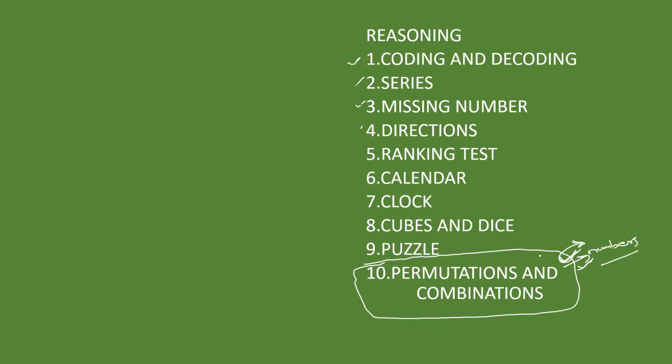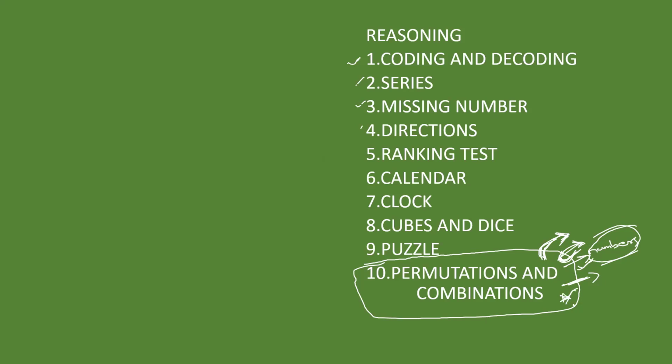What they are using is the applications. That means they are applying the concepts of permutations and combinations when asking the questions. There will be some questions based on numbers. We will discuss them anyway in our number system only. At that time, we will discuss the basic concepts of permutations and combinations. Why? Because some questions, if you are really good at this concept, you will solve very quickly.